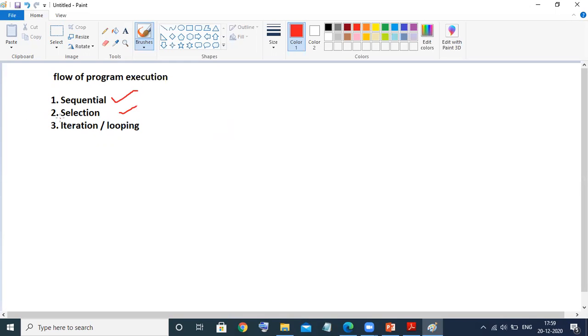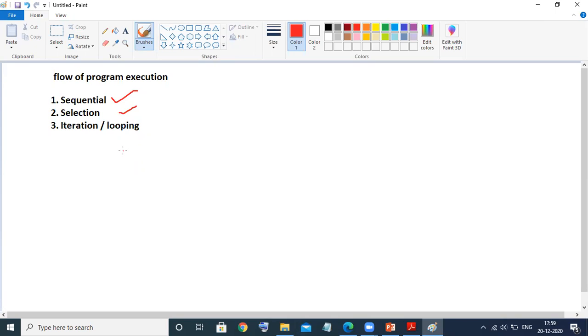And finally, iteration or looping means if you want to repeat some set of instructions again and again, then the program execution will be in the iteration mode. So these are the basic three ways in which a program is executed.